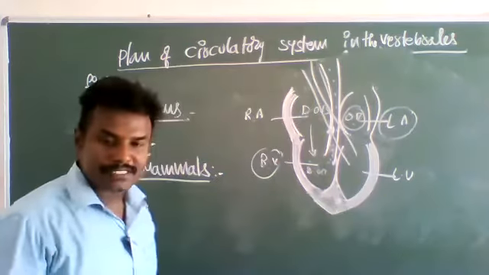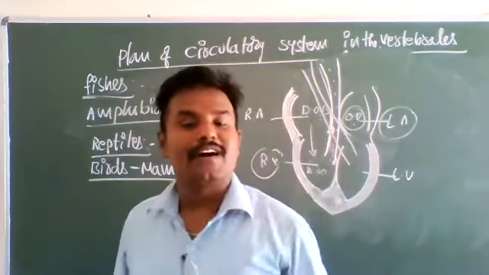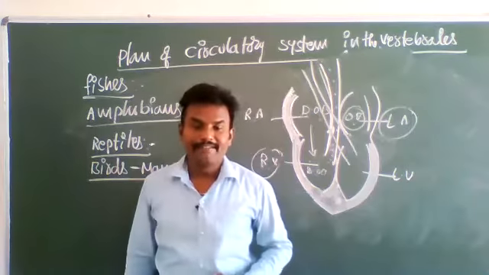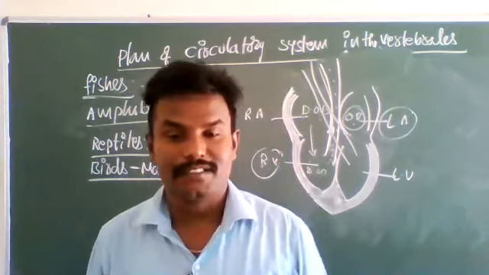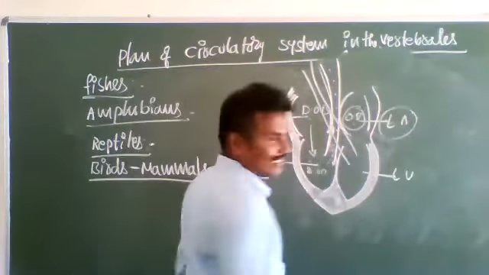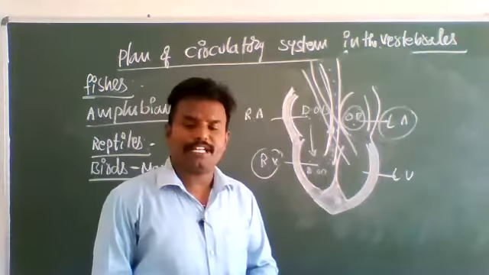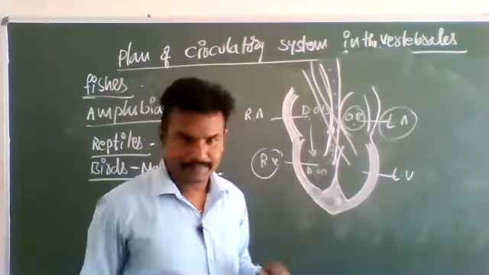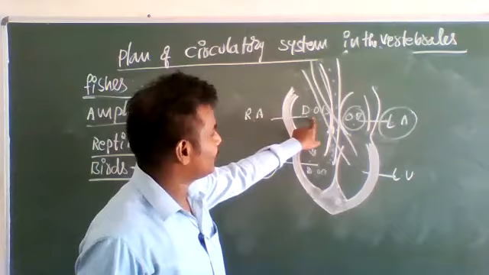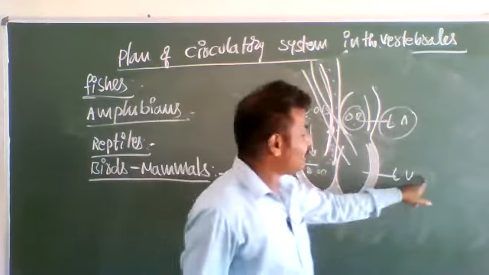Birds and mammals possess well-developed four-chambered hearts, with two auricles and two ventricles. Auricle, atrium: whatever name you are comfortable with, write that. Right auricle, left auricle, right ventricle, left ventricle.